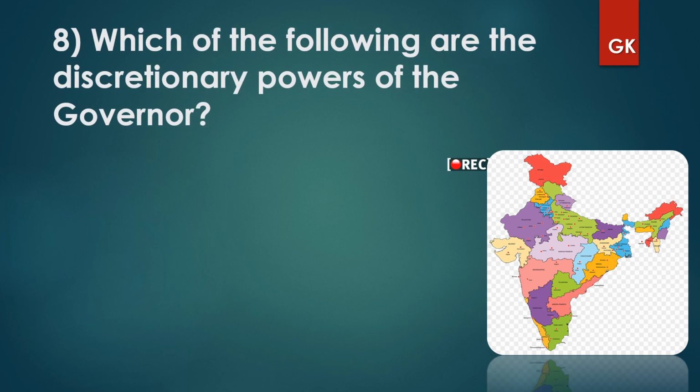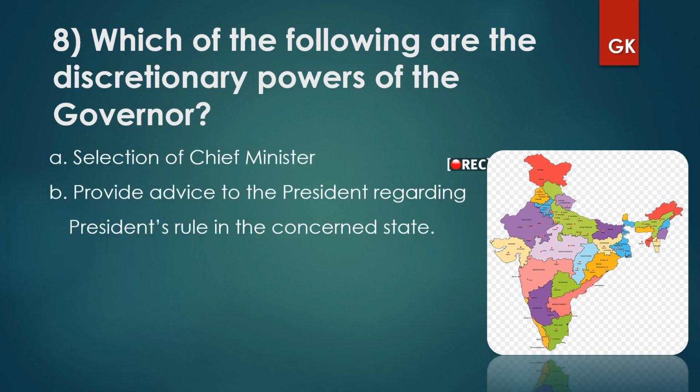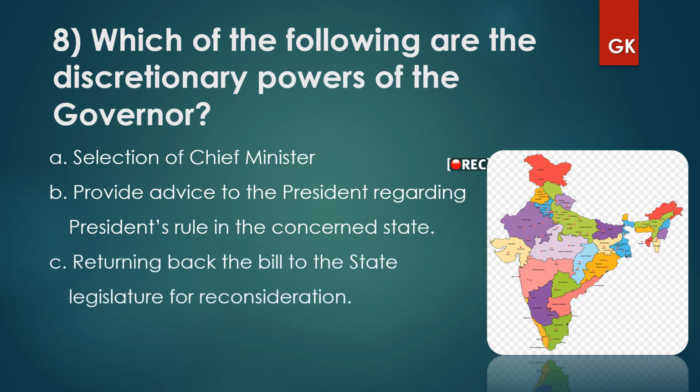And the 8th one: which of the following are the discretionary powers of the governor? Selection of chief minister, providing advice to the president regarding president's rule in the concerned state, returning the bill to the state legislature for reconsideration, all of the above. The right answer is all of the above. So all three statements are true for the discretionary powers of the governor.